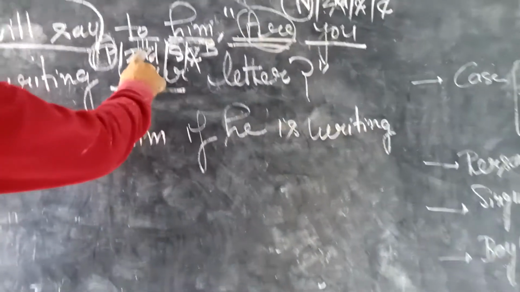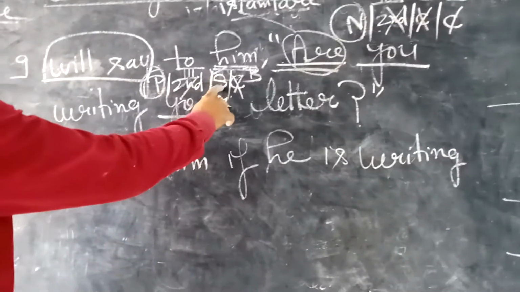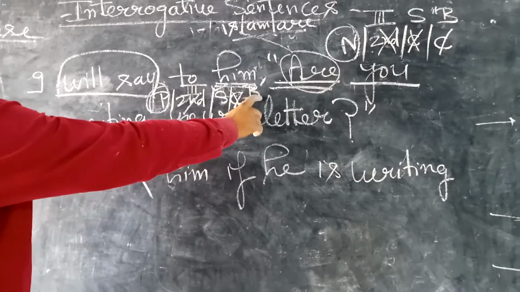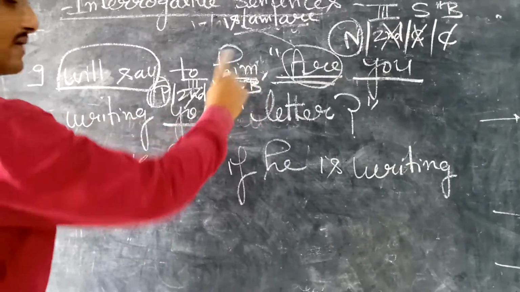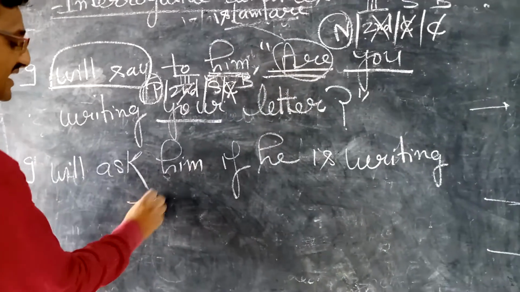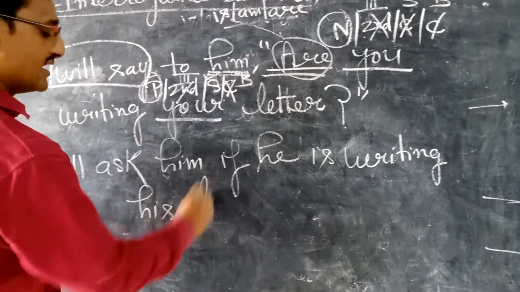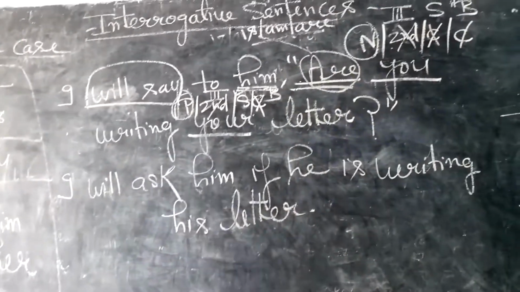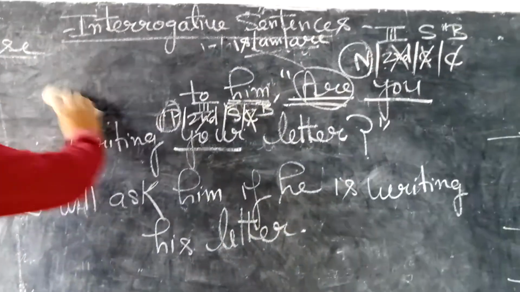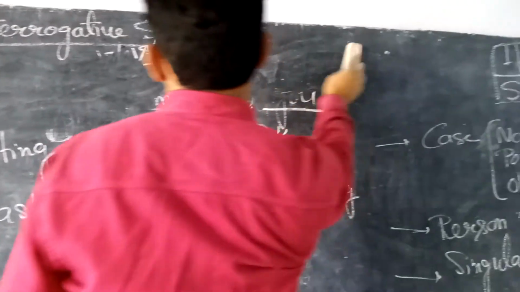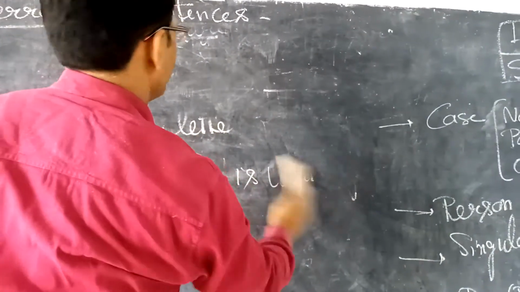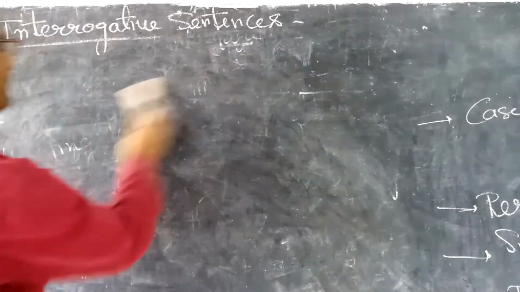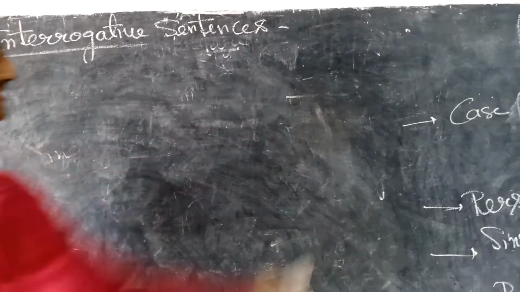And now, the second thing is singular. So his and her are singular, and for boys his is used. So he is writing his letter. And remove the question mark and put a full stop at the end. So I do hope the students have understood the sentences well, mentioning the pronouns, underlining them, and you can easily write the sentence in indirect form.